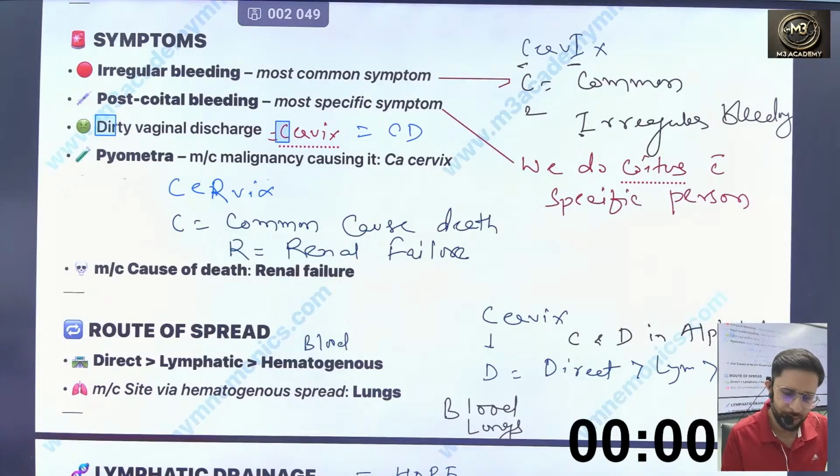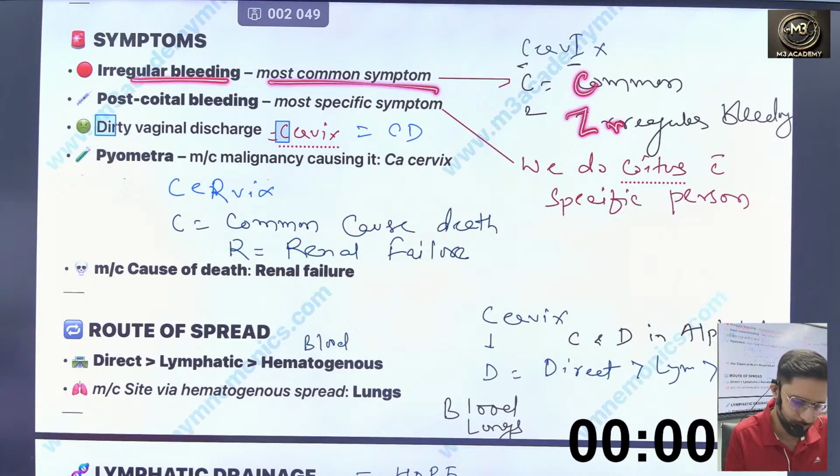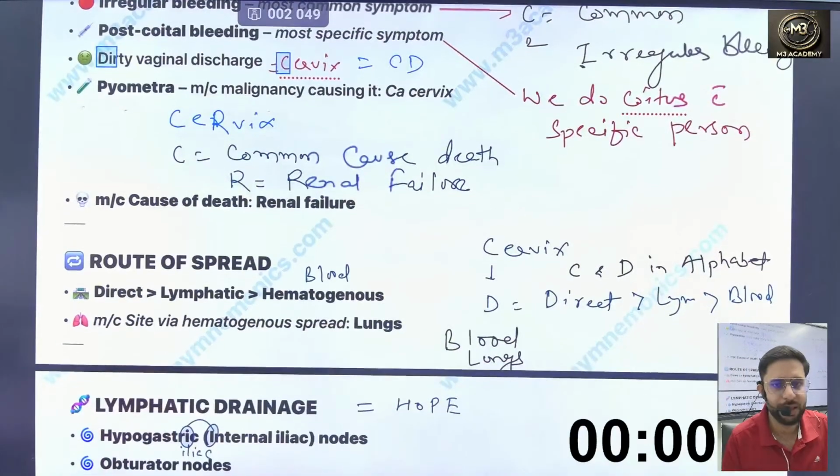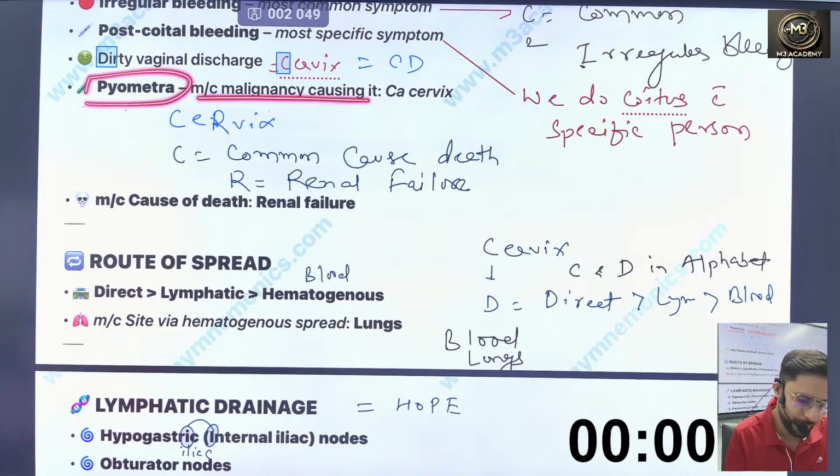Now symptoms. When you write cervix, C for common symptom and I for irregular bleeding. So C for common, I for irregular bleeding. Irregular bleeding is the most common symptom, but the most specific symptom is post-coital bleeding, because we do coitus with a specific person, so one specific person means a specific symptom is post-coital bleeding. And in the alphabet, C and D are nearby, so you can say D for dirty vaginal discharge is also present. Pyometra is also present. The most common malignancy causing pyometra is carcinoma cervix.